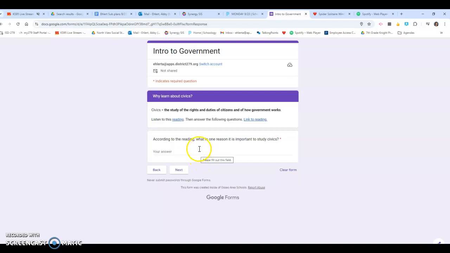When you're done, make sure you click submit at the end, and then please stay in your assigned seats and do something quietly and independently.